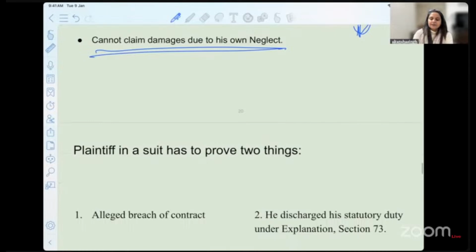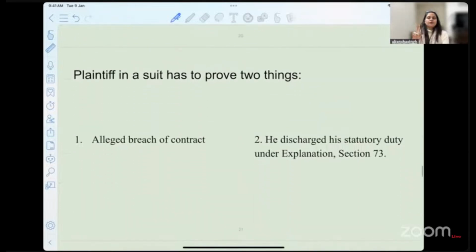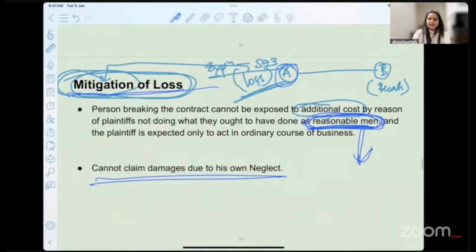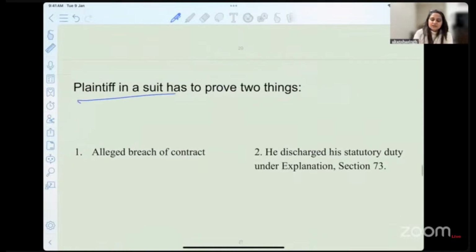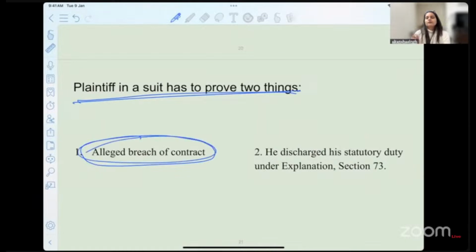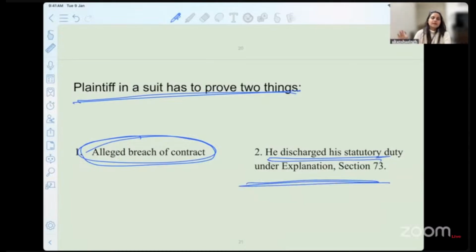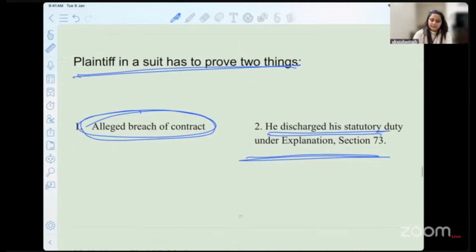So that is why a plaintiff in a suit has to prove two things. Who is the plaintiff here? A is the person who is facing losses because of the breach committed by B. The plaintiff has to prove the alleged breach of contract, that B has committed breach of contract, and he also has to convince the court that he was good in his conduct, that he did whatever best possible avenue he had to mitigate the damages that happened to him.